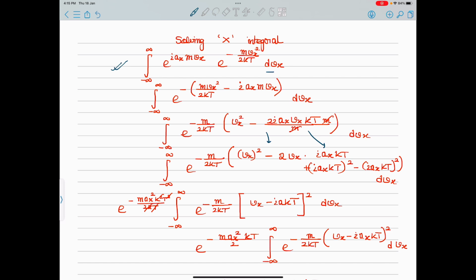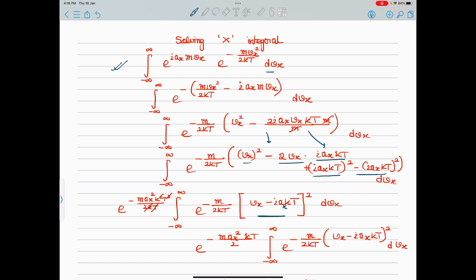Now finally we will get e to the power minus m by 2 kbt, and this particular portion I will take out, because vx whole square minus 2 vx into iota ax kt plus iota ax kt whole square, together will give you this particular term, vx minus iota ax kt whole square. Okay, because this becomes the perfect square. So this is the extra term which I can take outside because it does not have any vx in it.